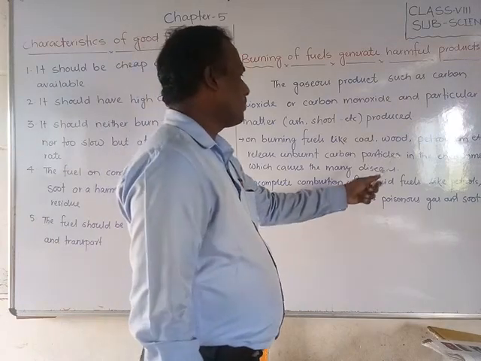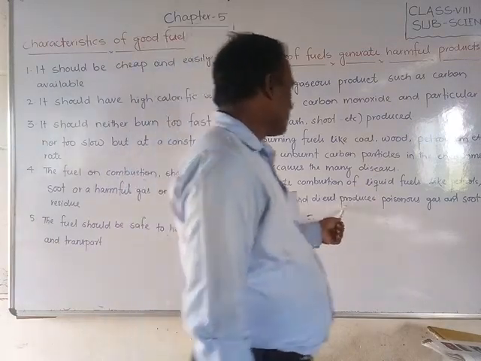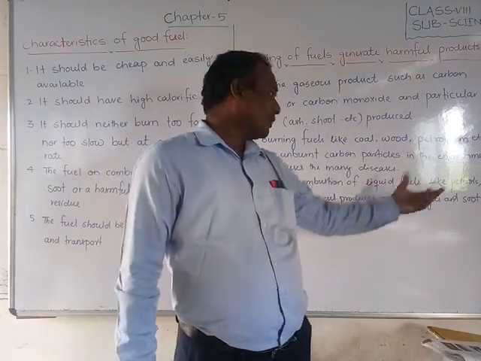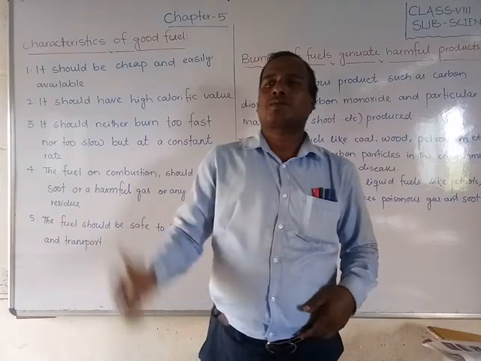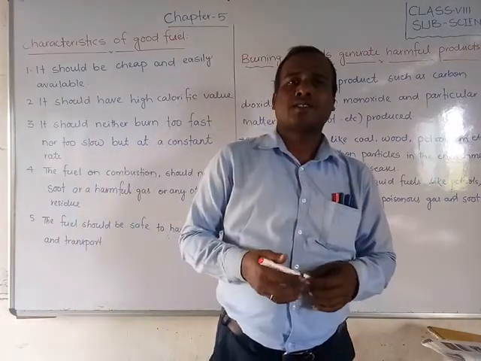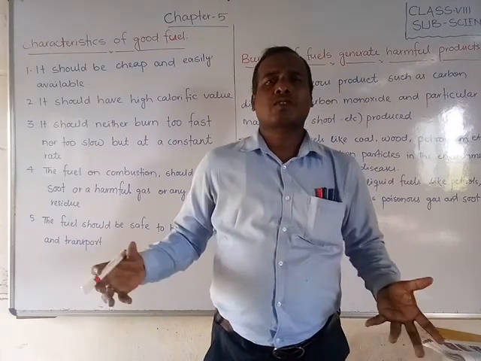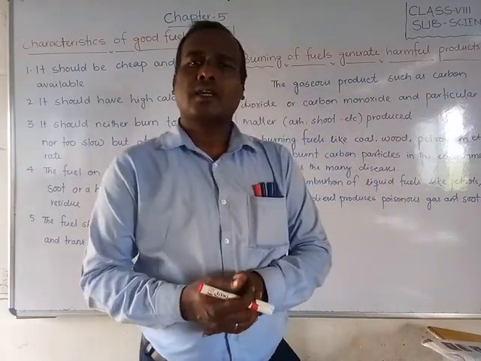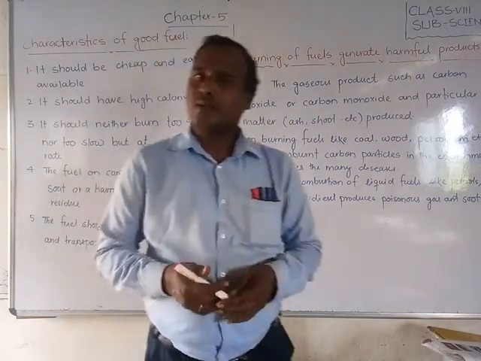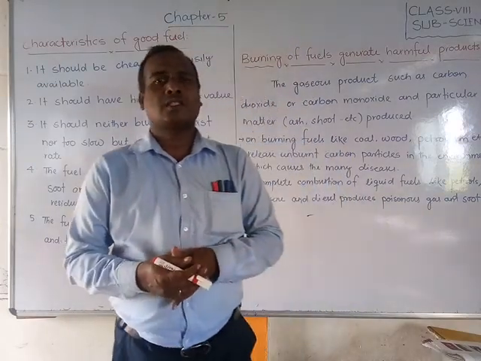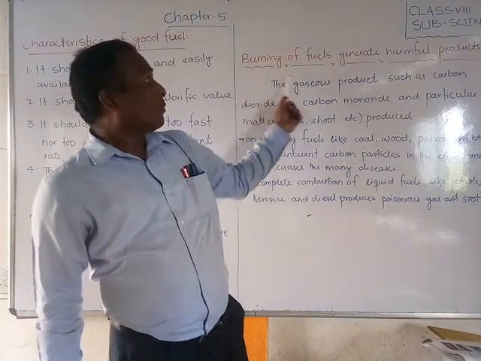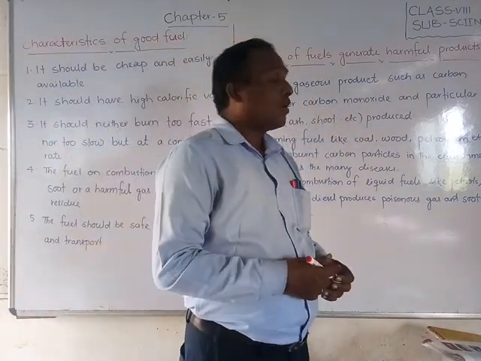Incomplete combustion of liquid fuels like petrol, kerosene and diesel produces a poisonous gas and soot. Whenever we burn liquids like petrol, diesel and kerosene for preparing our food or for bikes and vans, their smoke, the unburnt carbons, is released as gas, carbon dioxide, polluting our environment and causing severe diseases and many problems to our health. Okay, so these are about the burning of fuels and harmful products.